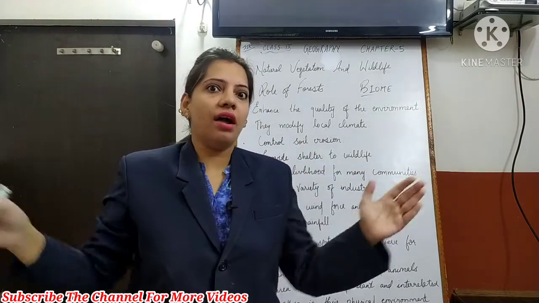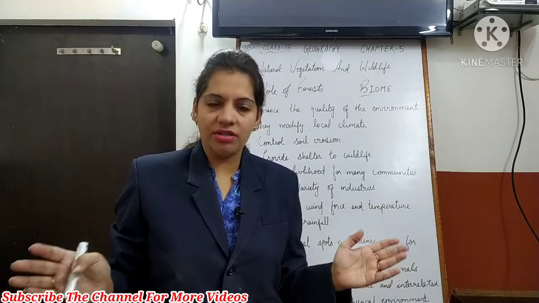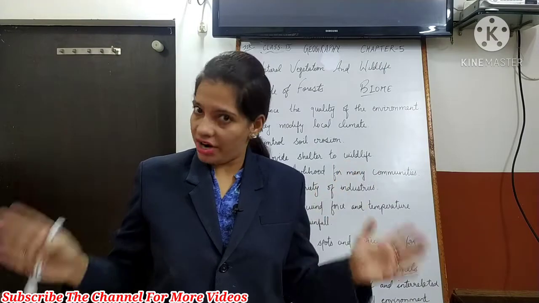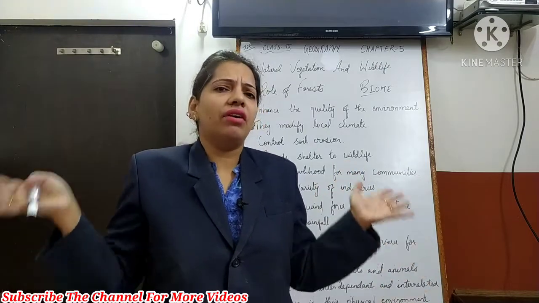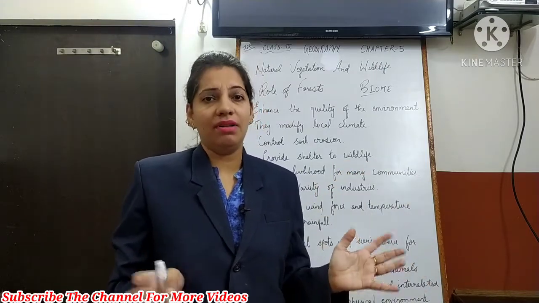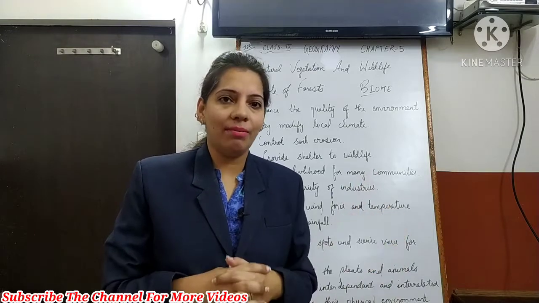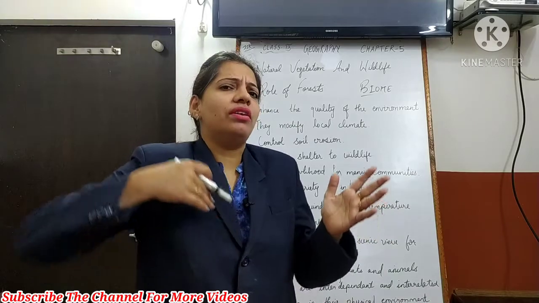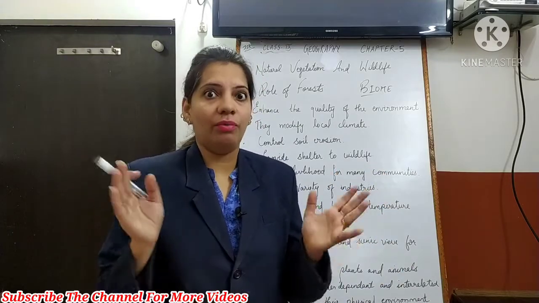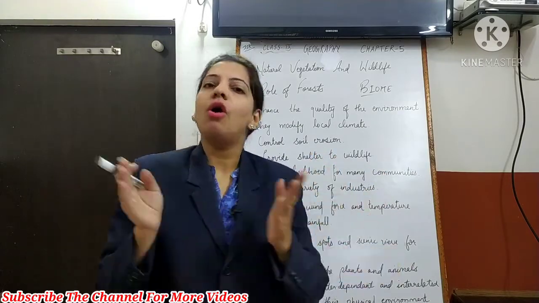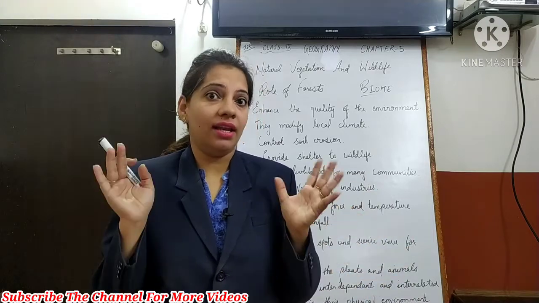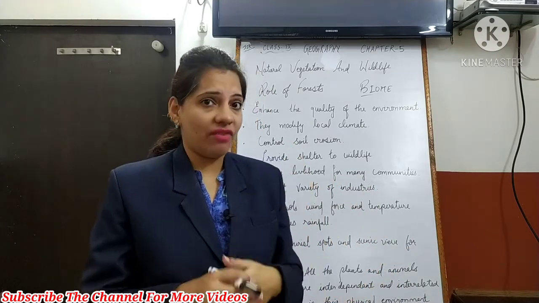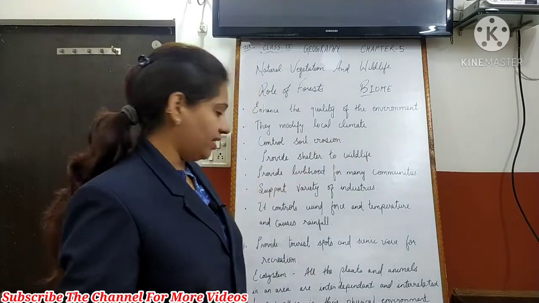When there is a very large ecosystem of a place with a wide variety of plants and animals, this large ecosystem is known as biome, as it supports a variety of life. Biome: plant life or animal life together in a large form. You can note down the definition of biome as well as ecosystem.